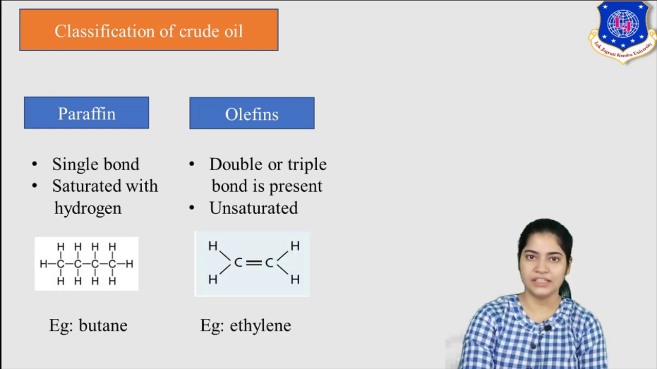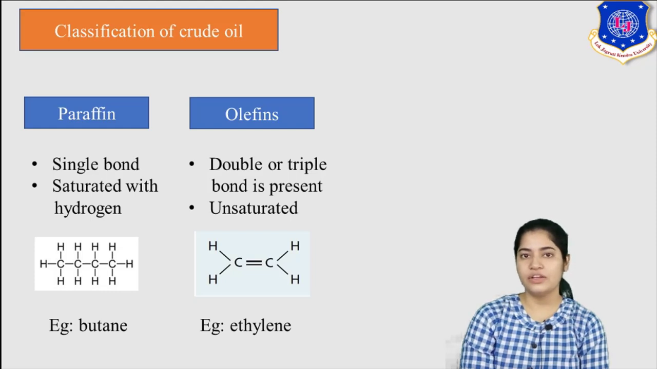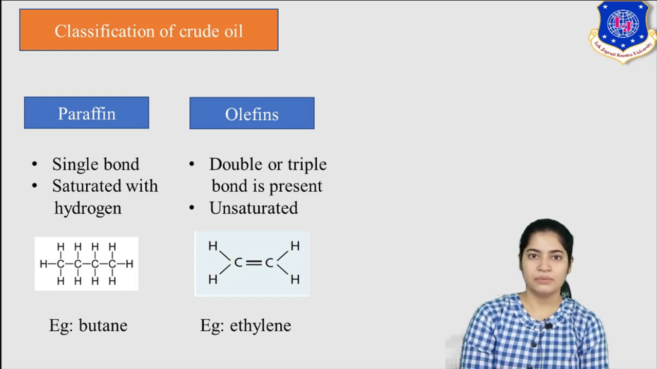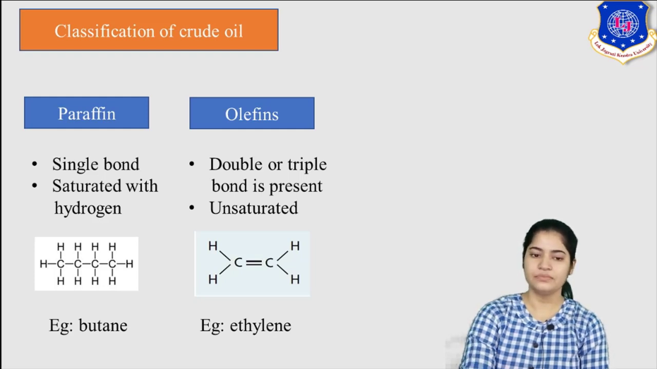Example is ethylene. Olefins are used mainly in the petrochemicals industry. Ethylene is a petrochemical form. Ethylene on polymerization gives polythene. So you can see ethylene is the raw material which is used in the polythene industry. Hence olefins are generally used. Olefin based crude oil is used when petrochemicals is concerned.